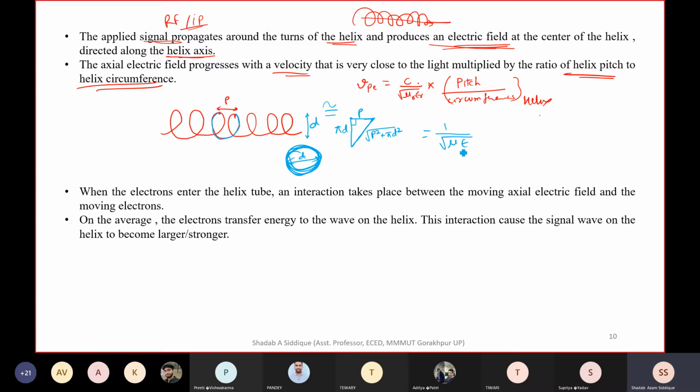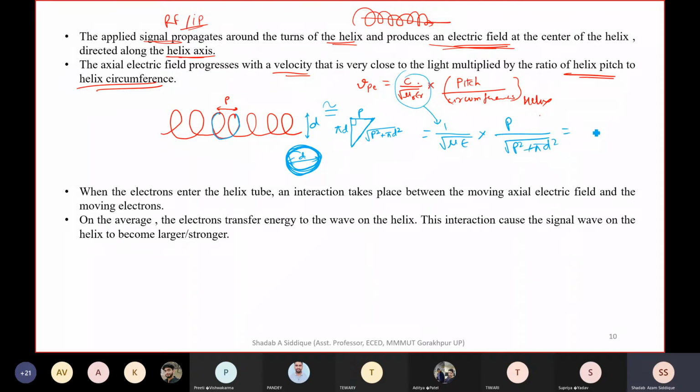So if you multiply, that can be μ into ε, where μ is μ0 into μr, and ε is ε0 into εr. So both are the same, and this can be written in this form also. And we know what our pitch is. Pitch is nothing but p, and the circumference is nothing but the square root of p square plus π square d square.